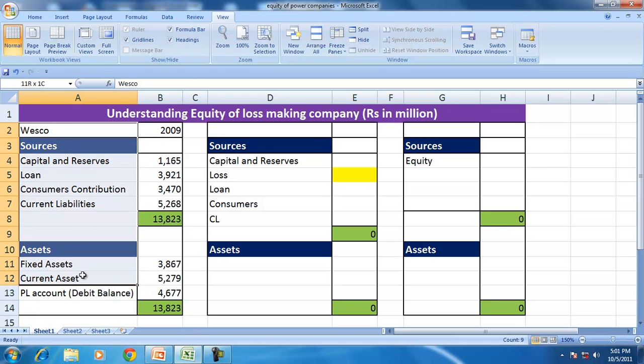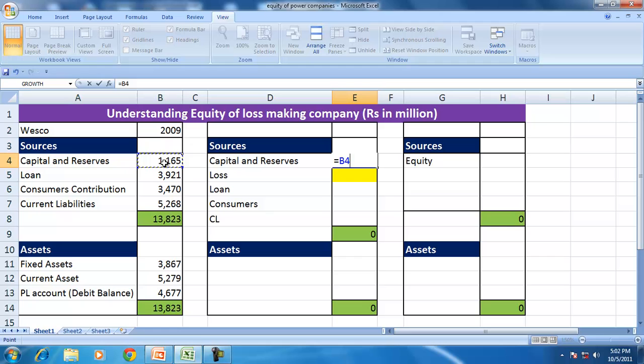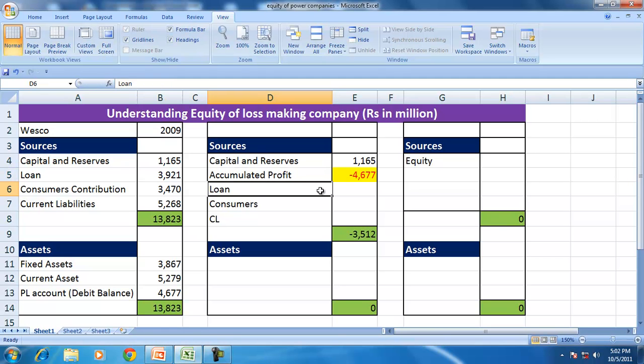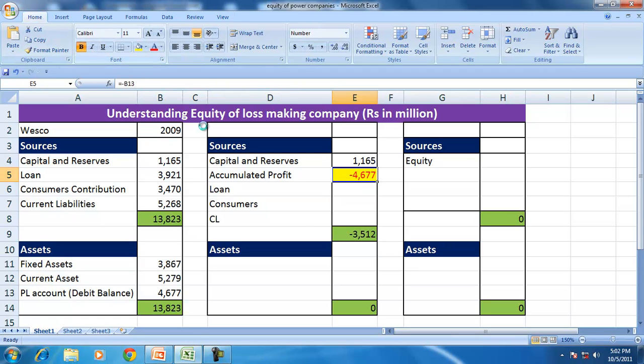Now if you want to see the equity here, it is not just the capital and reserve. So let me put this balance sheet in this format. Capital, the loss, which I will write down as accumulated profits, negative profits, loans 3,921, consumer contribution and current liabilities, totaling 9,146.